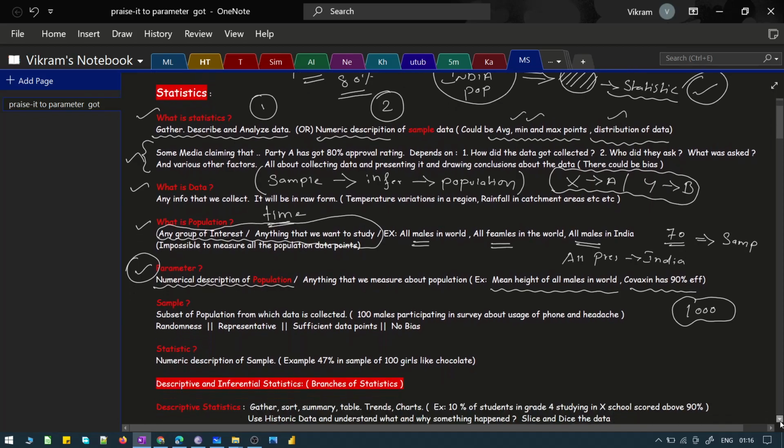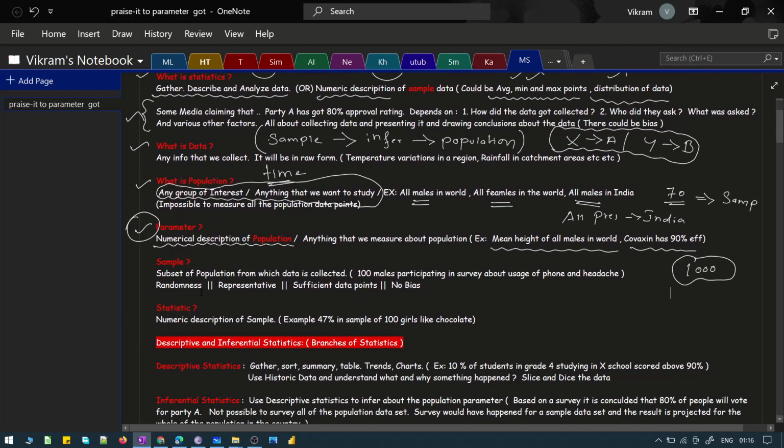Now let's go to the next one, what a sample is. I covered this in the very beginning. A sample is basically a subset of the population from which you collect the data, correct? I've given you an example before, and here also I've given you an example which says that 100 males participate in a survey about usage of phone and headaches. You are trying to find the relationship between the usage of phone and the headache, and you can't measure the whole population. So what you do is you take a subset, and that subset is going to be 100 males doing the survey. So that's an example for a sample.